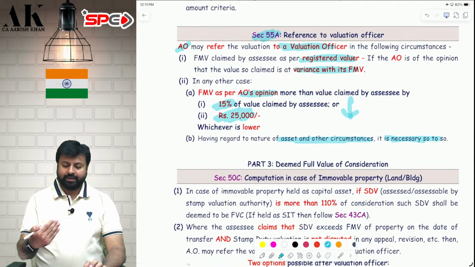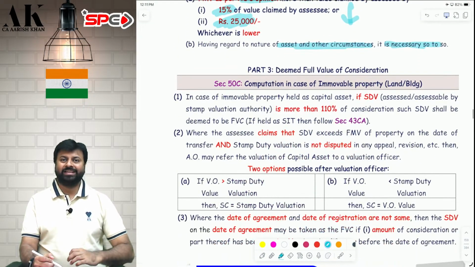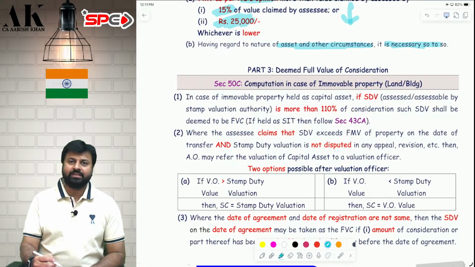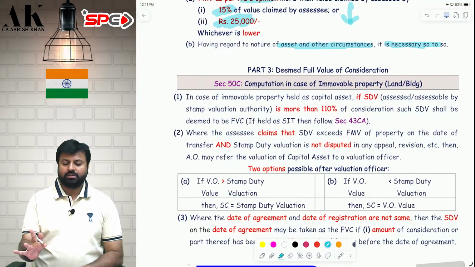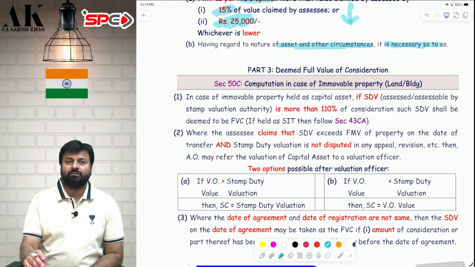So let's go ahead with the next part, which is very important part, that is 50C. 50C we are going to do now. What is 50C, sir? 50C talks about capital gains. Capital gains in case of what? In case of transfer of land and building, that is immovable property.